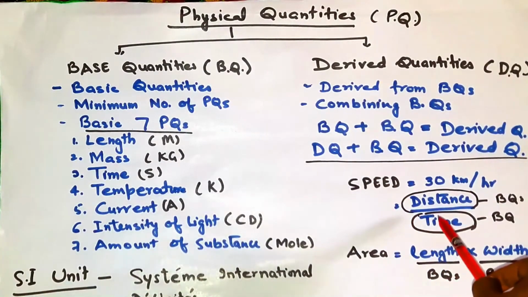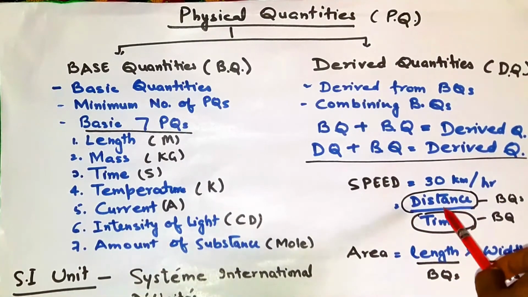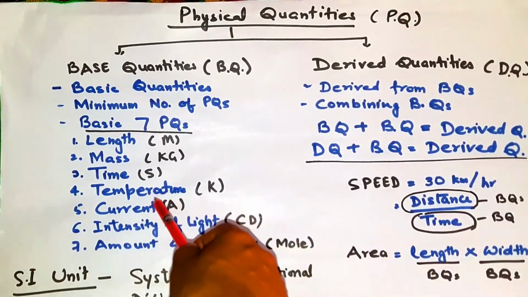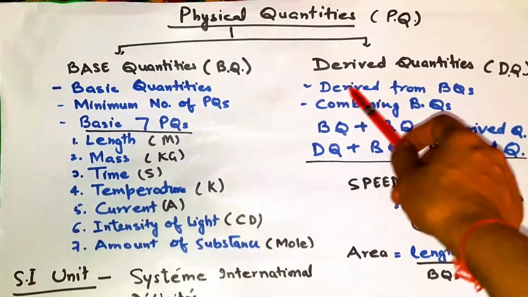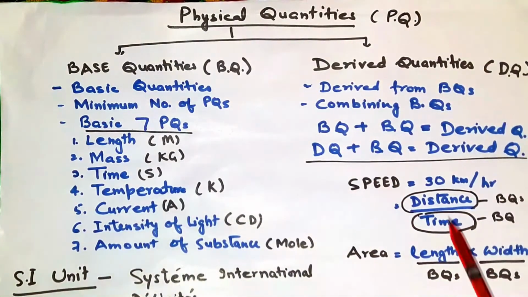So they are the derived quantities. Distance, that is the length, and time, these are all basic quantities. By combining basic quantities, derived quantities come out. Similarly, area is equal to length into breadth. Length and width, both are basic quantities and they form the derived quantity.